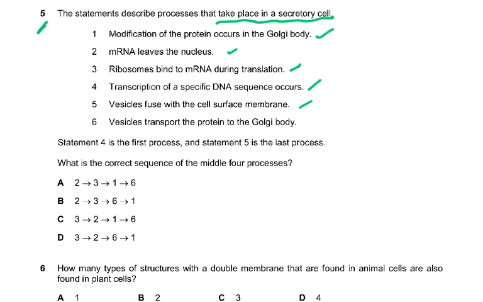Now it says statement 4 is the first process, so we remove this one. And statement 5 is the last process. So what will come after 4? What is the correct sequence of the middle 4 processes? Right? Now the answer is B.